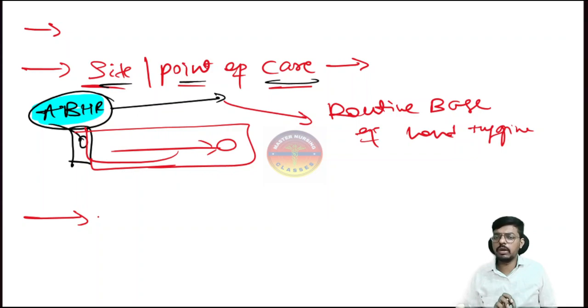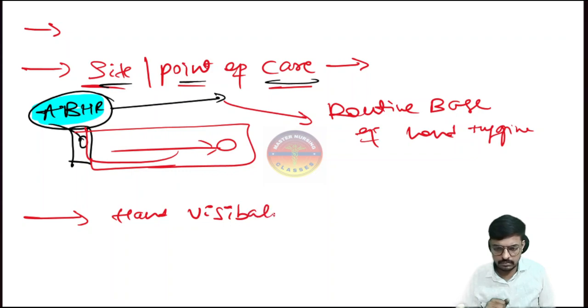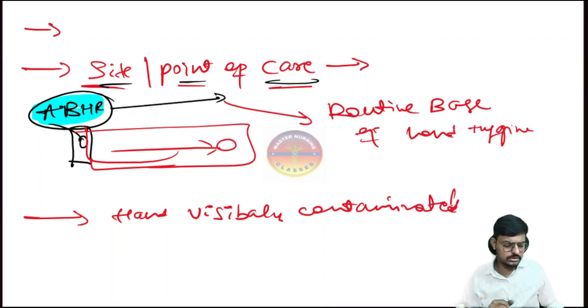So when do we have to go for hand washing? When your hands are visibly contaminated, meaning if there is blood, any fluid, or any exposure visibly present on our hand, then go for hand washing.